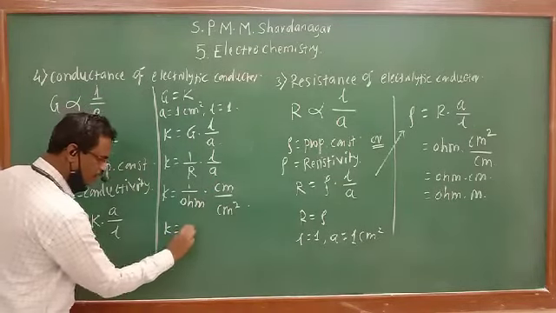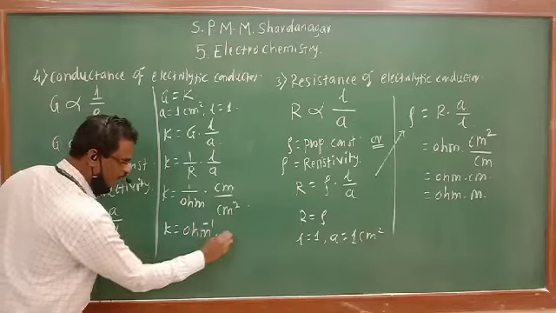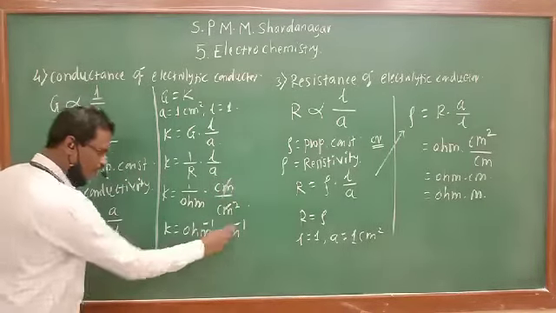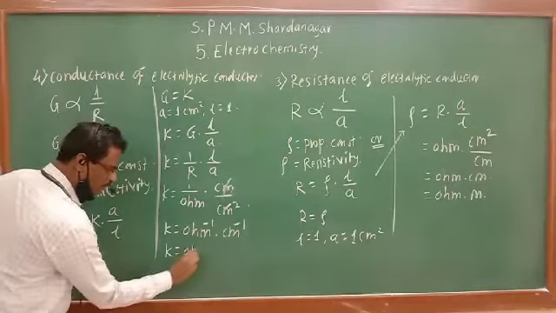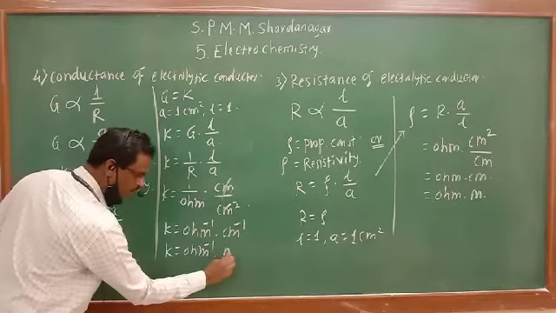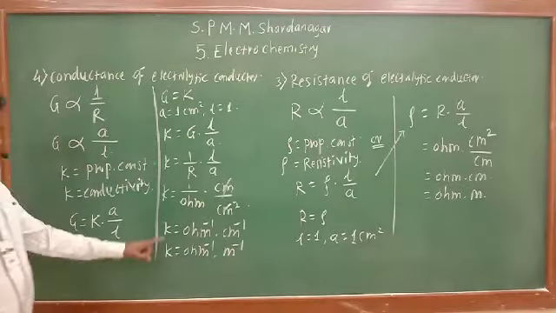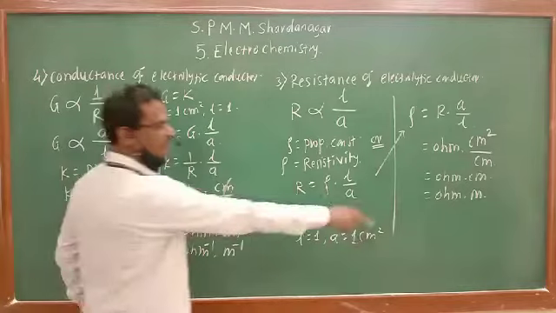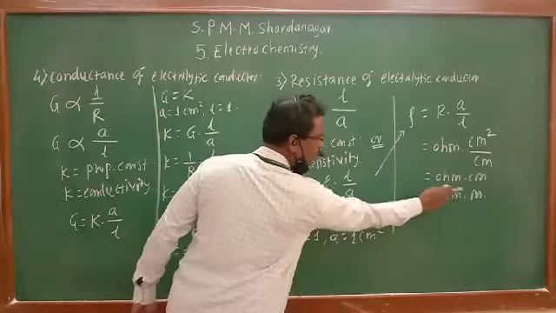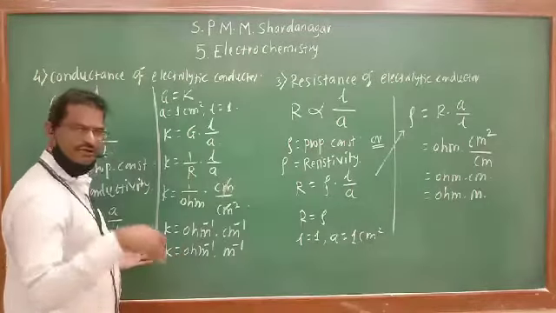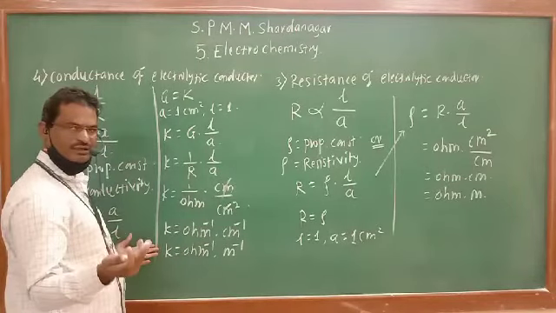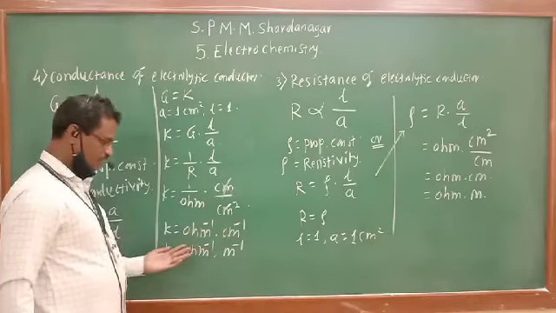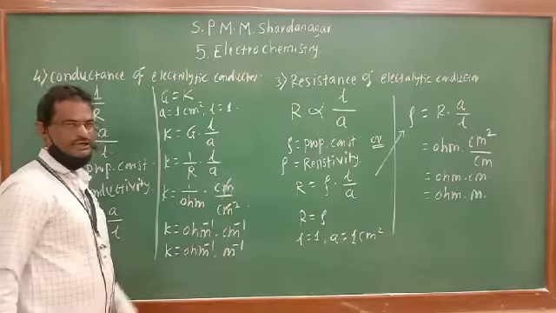So it has the unit of per ohm per centimeter, one of them cancelled, or per ohm per meter. This is the unit for conductivity. See the unit of resistivity: ohm centimeter, ohm meter. Conductivity is the reciprocal of resistivity, so it has the unit of per ohm per centimeter or per ohm per meter.